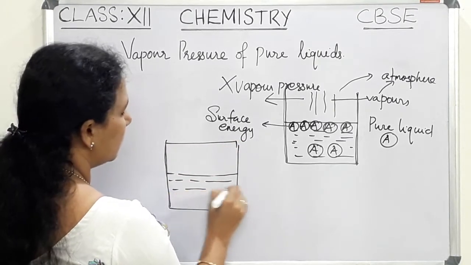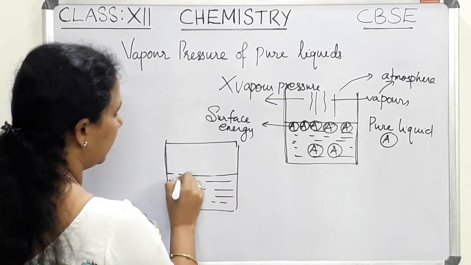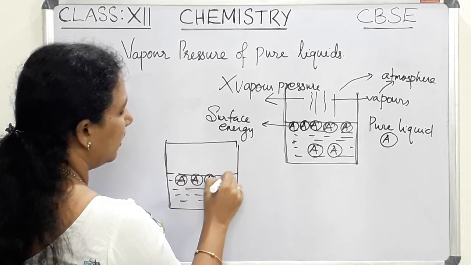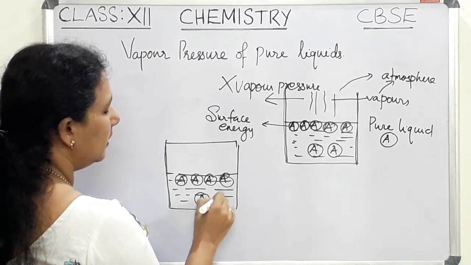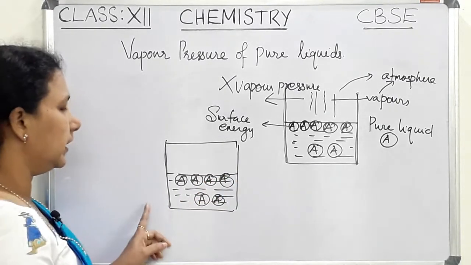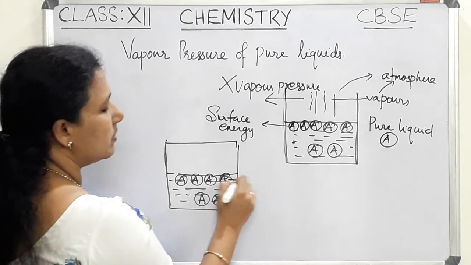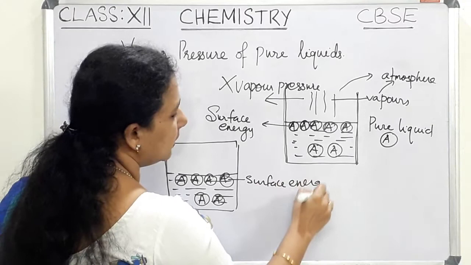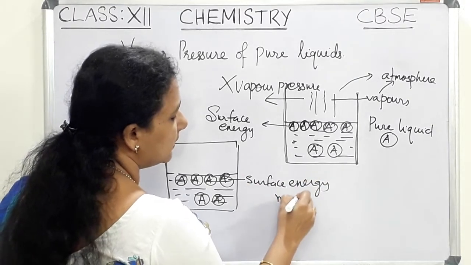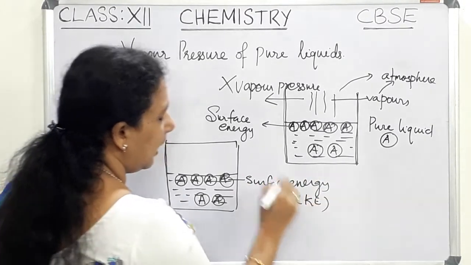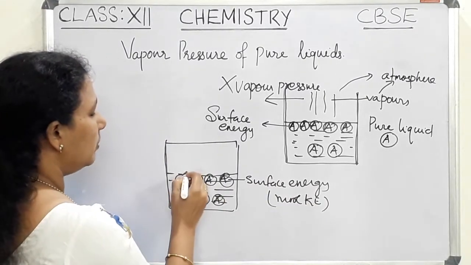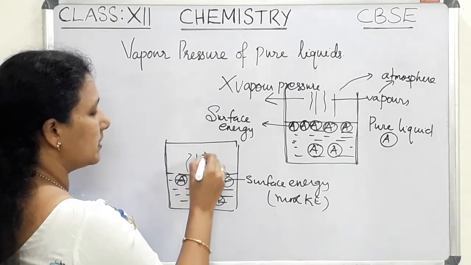So there is also pure liquid A, and there are molecules on the surface of the liquid and molecules in the bulk. And we know that these surface molecules have more kinetic energy, and they will also try to escape from the liquid. So they will also form vapors.